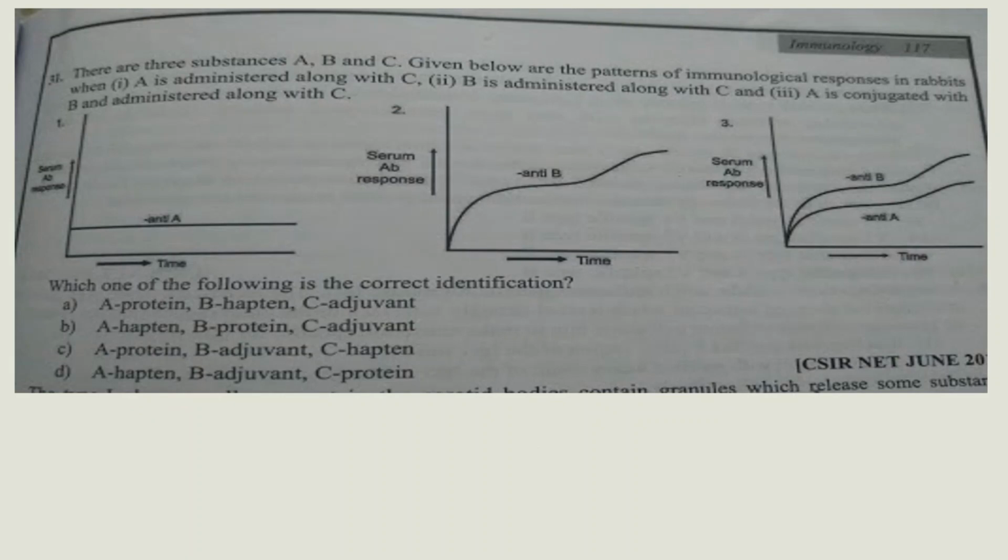So this is a question from CSIR NET June 2015. The question is, there are three substances A, B and C. Given below are the patterns of immunological response in rabbit. First, A is administered along with C, and this is the graph.